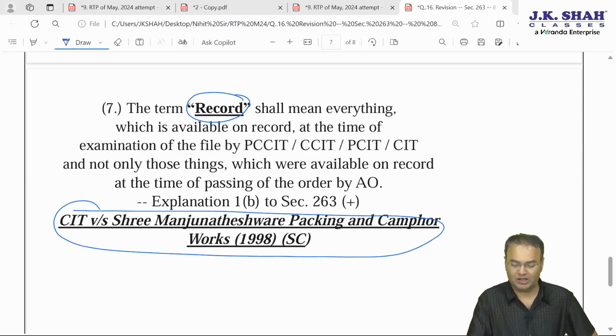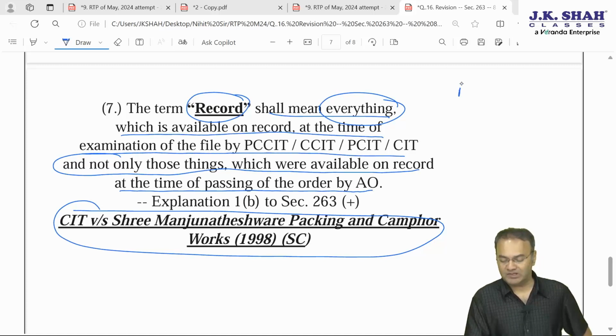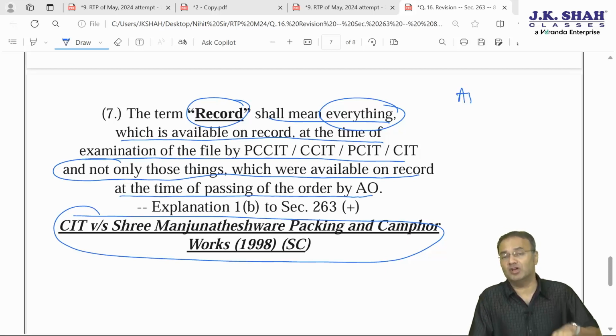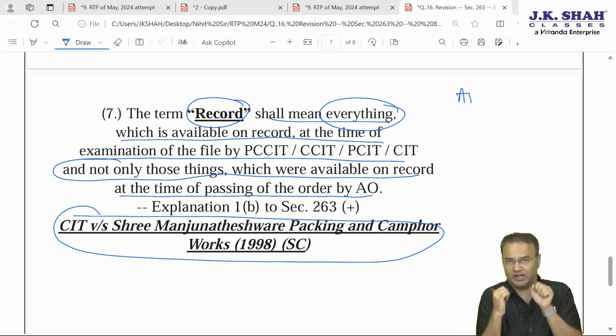Supreme Court in 1998 stated that record would mean not only those things which were available on record at the time of passing of order by AO, but will also mean everything and anything which is available at the time of examination of file. Now, if you recollect appeals chapter, in appeals chapter we had made a comparative analysis between the powers of CIT appeal, JCIT appeal on one hand and ITAT on the other hand.